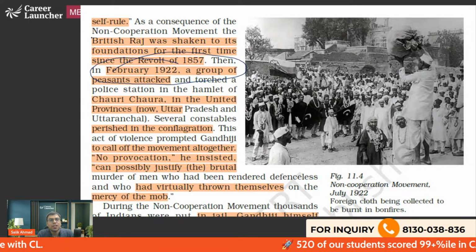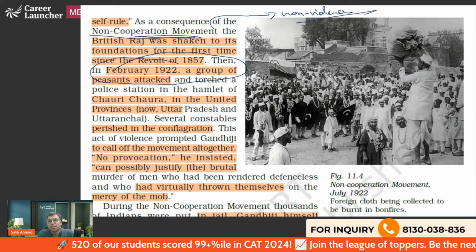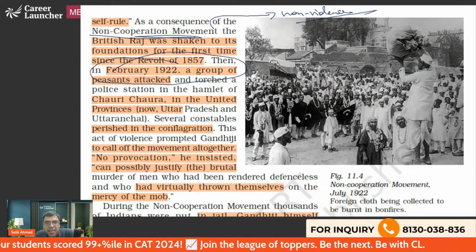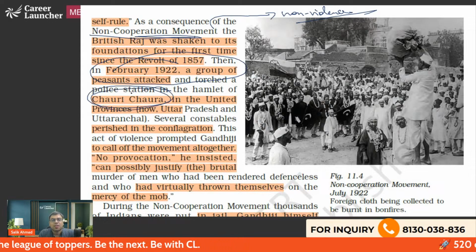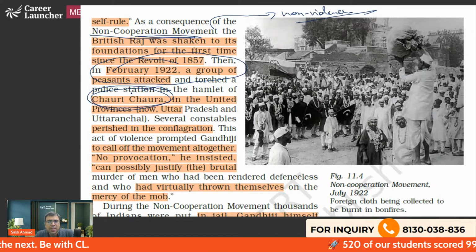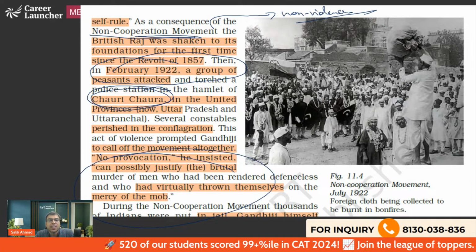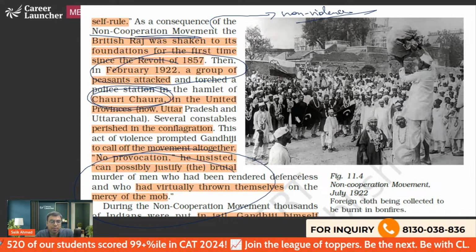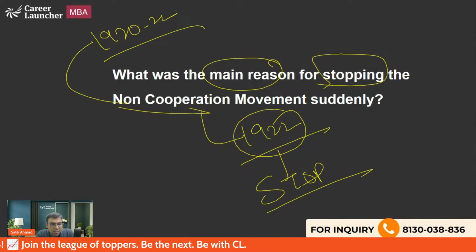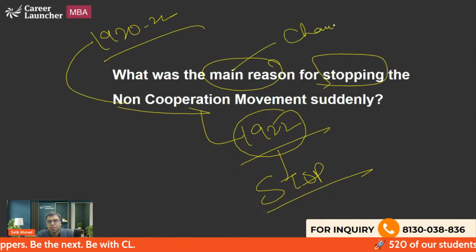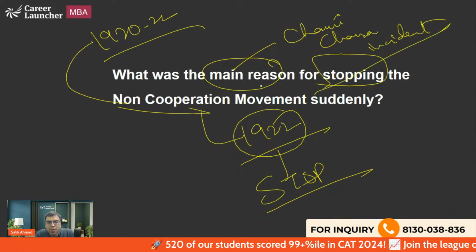Gandhiji always believed that in non-cooperation there should be non-violence. But in February 1922, a group of peasants attacked and torched the police station in Chauri Chaura, where it is said almost 22 policemen died. That is why Gandhiji suddenly stopped the movement, because he believed in non-violence. If policemen had died, then we have to stop the movement. So the reason was the Chauri Chaura incident. That is what you should be knowing.